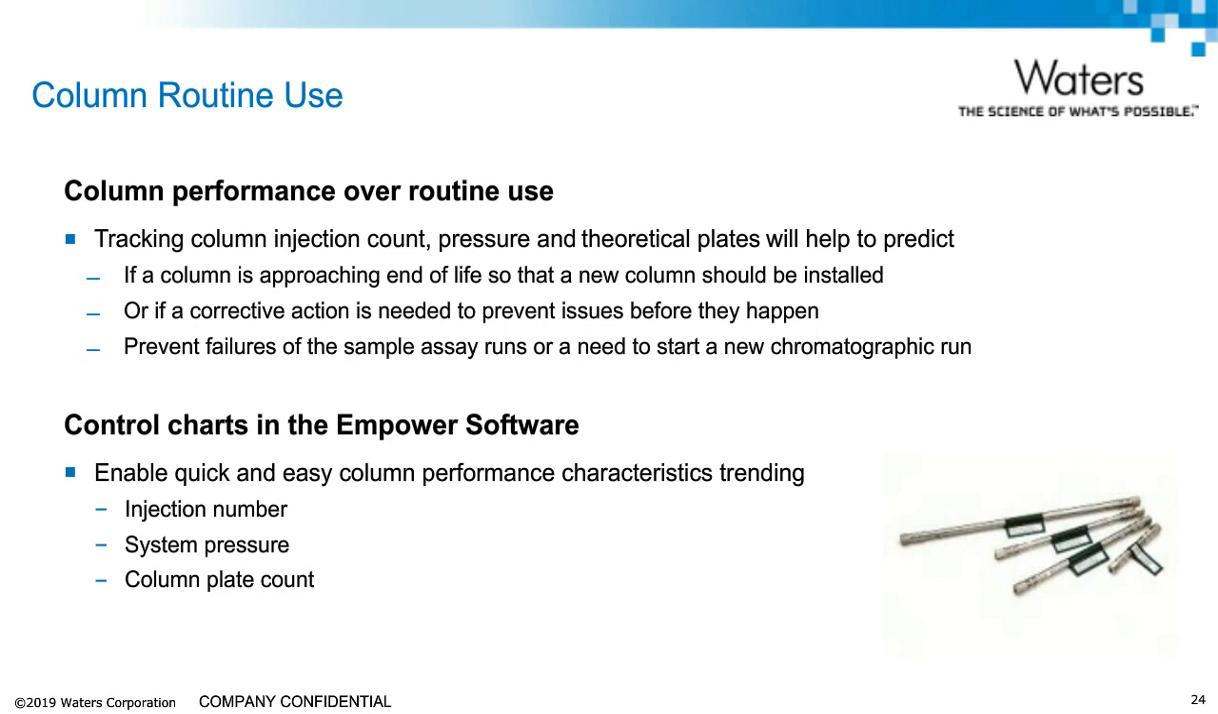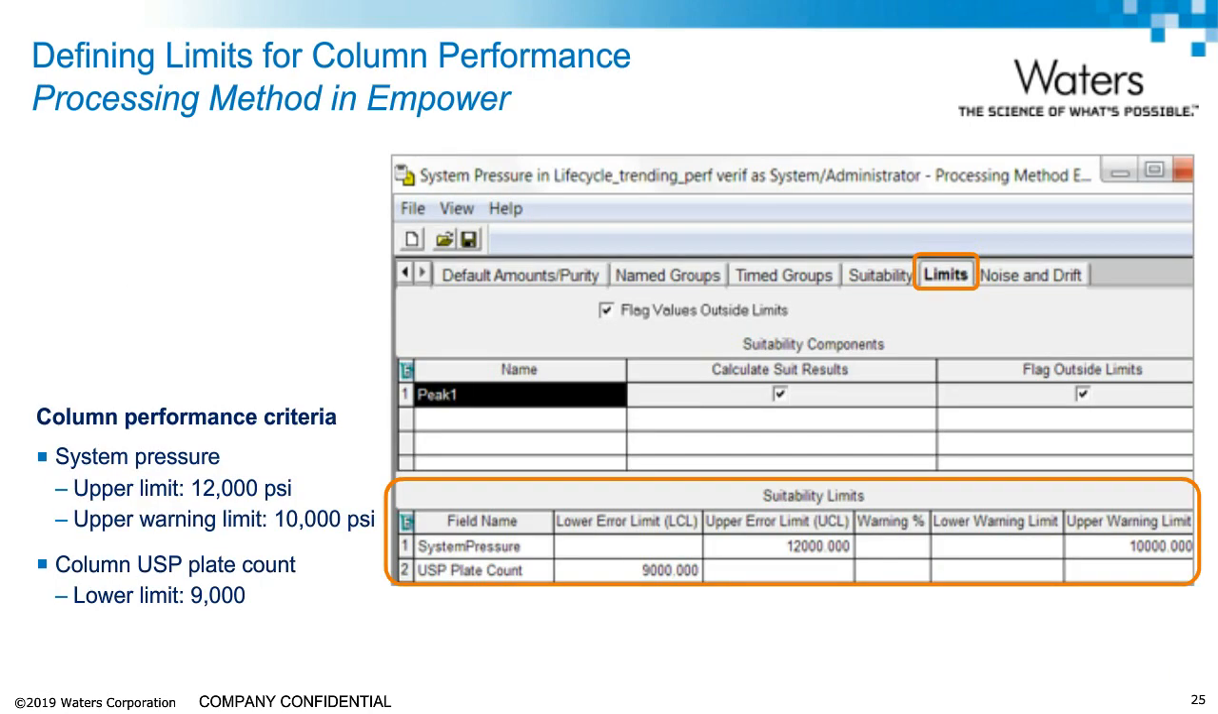Empower control charts enable users to track column performance characteristics over routine use against the expected requirements. But first, we need to enter performance requirements or limits for our column in the processing method of the Empower software. In this case, these parameters include system pressure and a column USP plate count, as shown in this example. The operator warning limits for our parameters are defined in the system limits table as shown here.